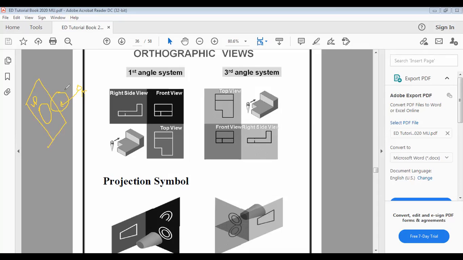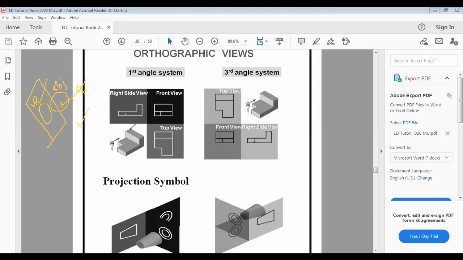So I will say that in the first angle projection method, the object lies in between the observer and the plane. This is an object, I have written the short form OBJ. This is the plane of reference and this is the observer. When I see this object from the front, its image will be formed on the plane. So the object is lying in between the plane and the observer in the first angle system.